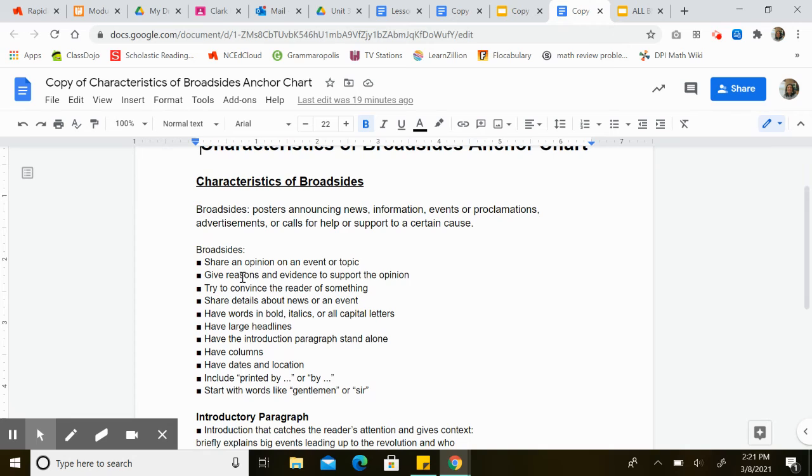So broadsides do these things. They share opinions, they give reasons and evidence, right? A lot like opinion writing of authors. They try to convince the reader of something. They share details.